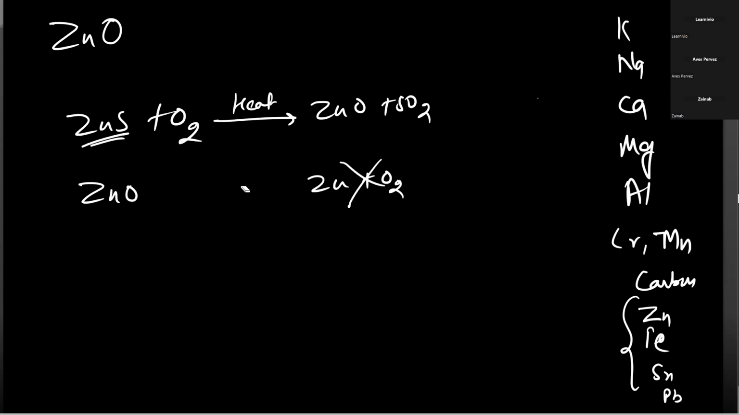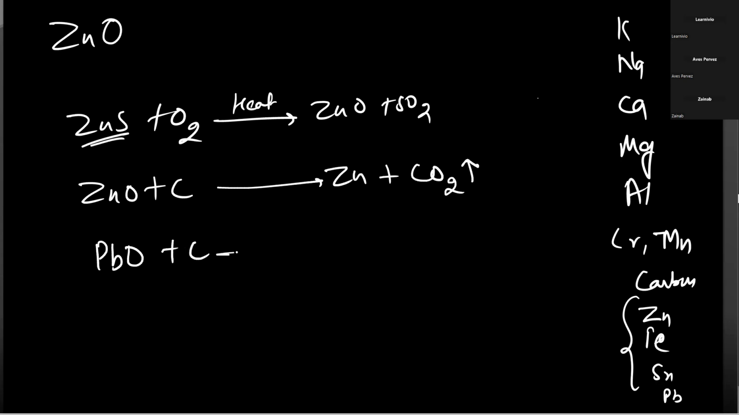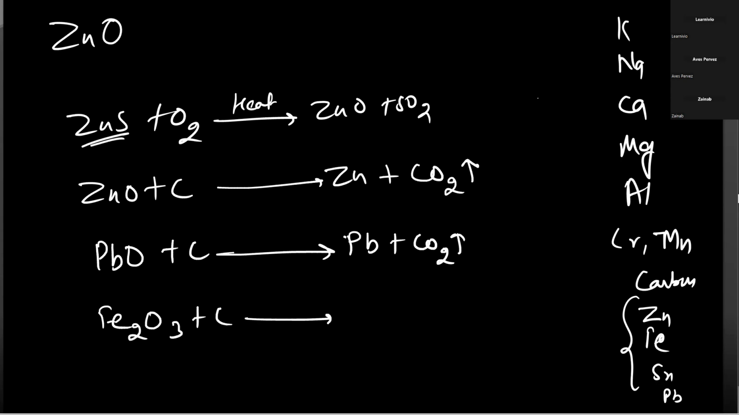So in this case, we use carbon. Carbon is suitable, easily available and economical. Carbon is a suitable reducing agent which converts this ZnO into Zn, and CO2 gas is released. Like if we have lead PbO, then on applying carbon, you will get Pb plus CO2. Similarly, if we have Fe2O3 and you heat it with carbon, you will get Fe plus CO2. So these are called mid-reactive metals, and carbon is written over them. It means that these metals can be reduced with the help of carbon.